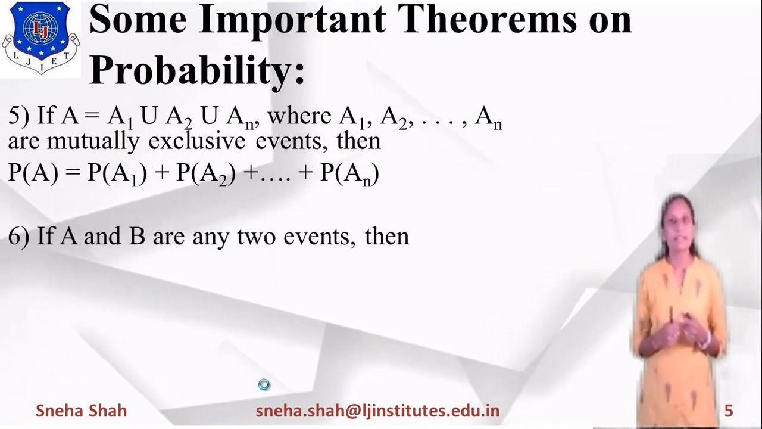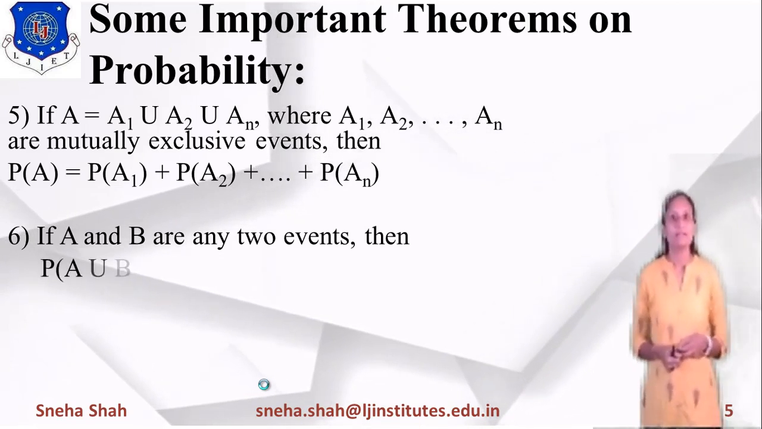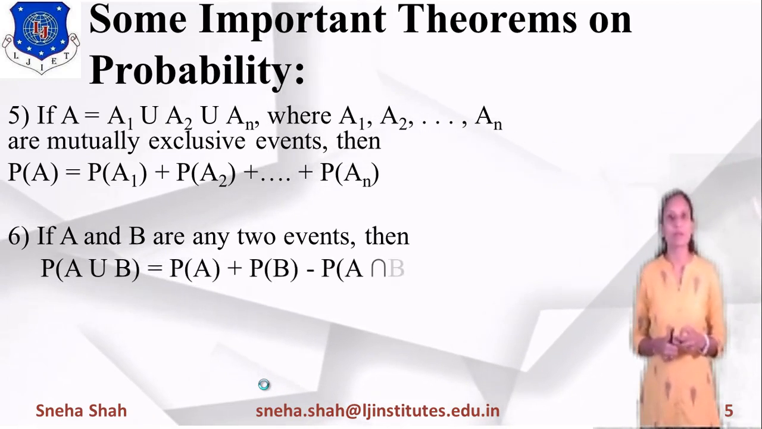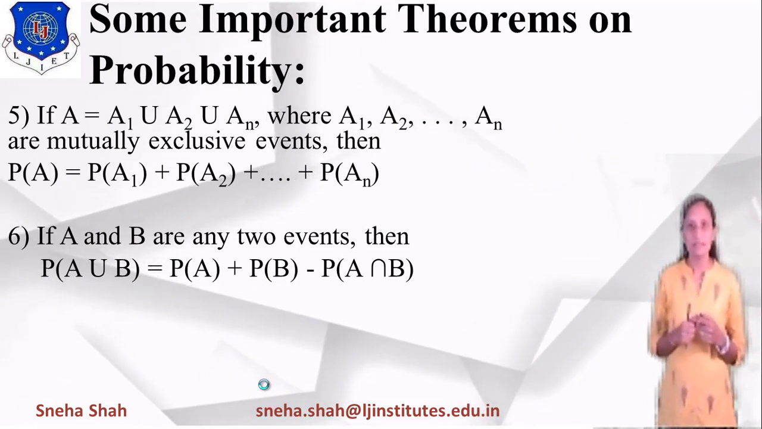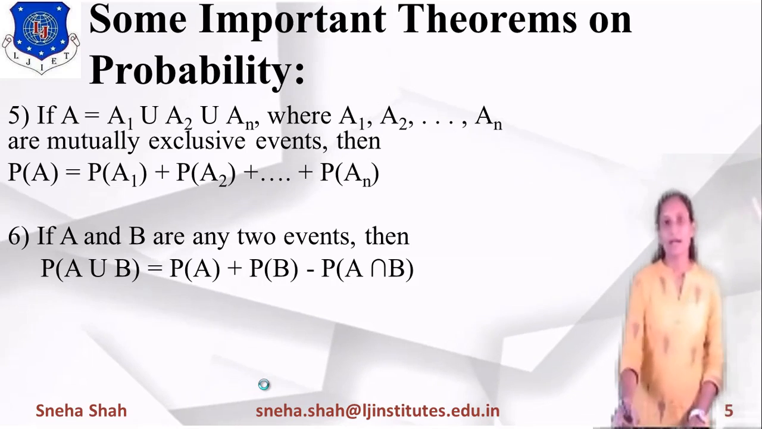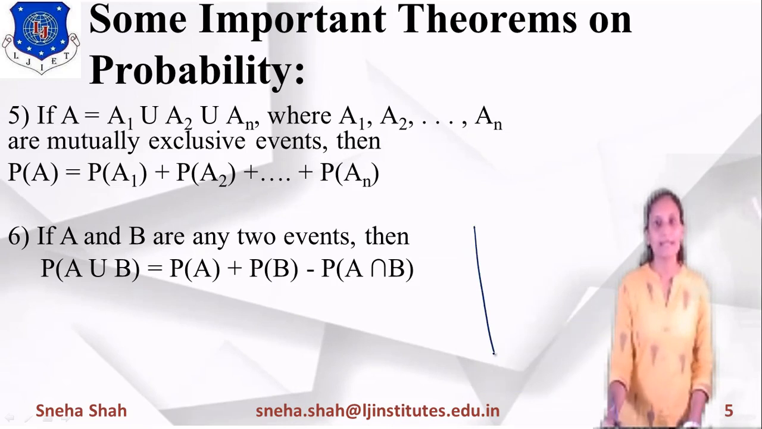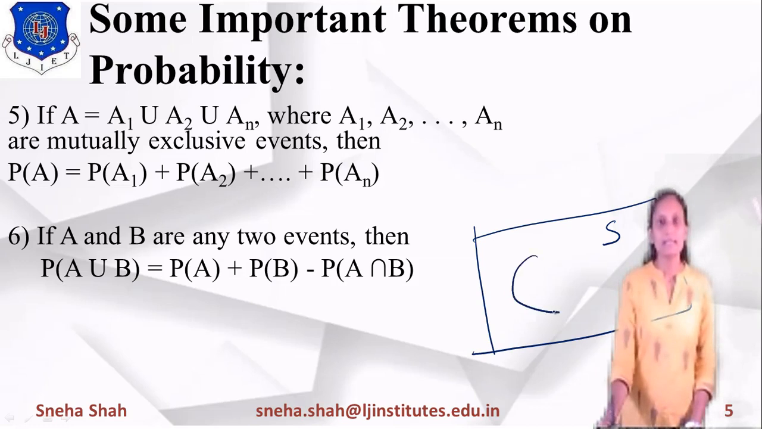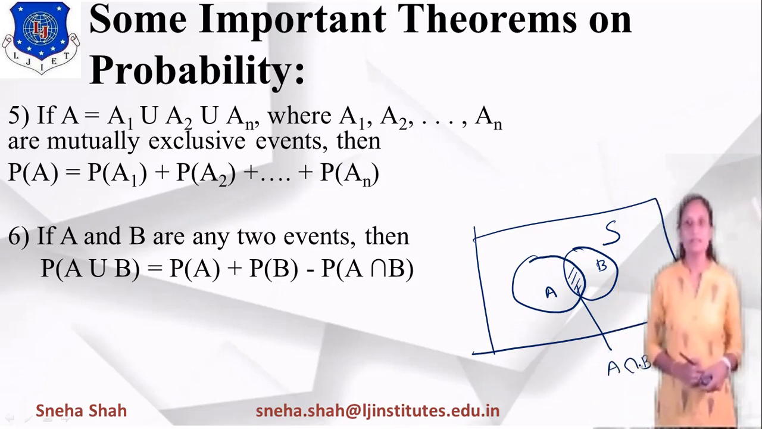Now the next important theorem is, if A and B are any two events, then probability of A union B equals probability of A plus probability of B minus probability of A intersection B. Now this important theorem you can't understand from this statement alone, so for this I am taking one Venn diagram. Suppose this is the sample space S, this is event A, this is event B, and this is the common part of A and B, so I can write it as A intersection B.